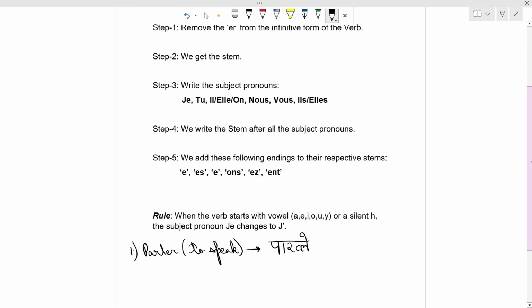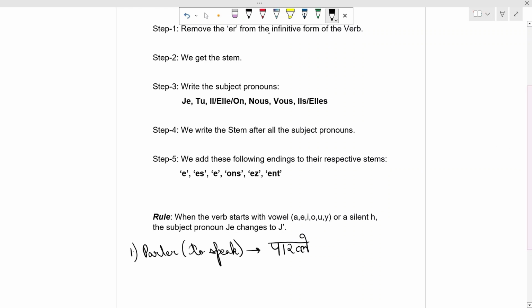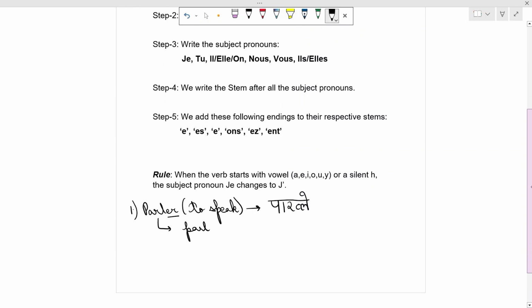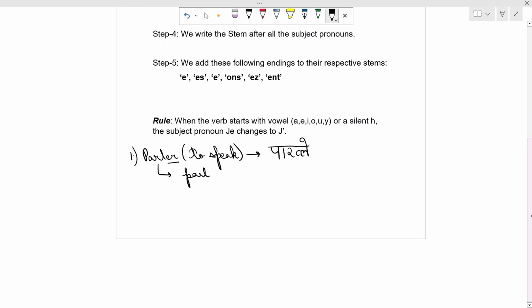So the first step is remove the er from the infinitive form of the verb. Infinitive means original. So this is the infinitive form of the verb. We remove er. Second step is we get the stem. So the stem is PARL. The third step is write the subject pronouns. So the subject pronouns are